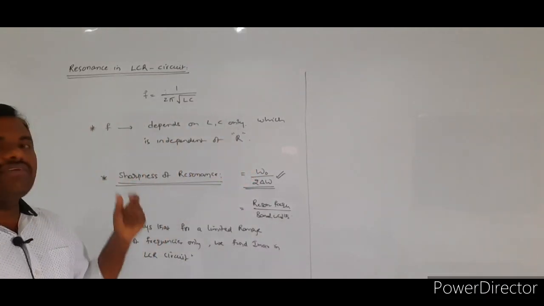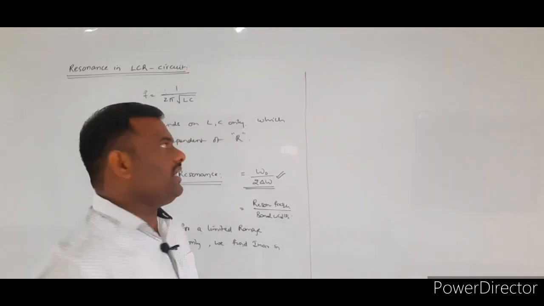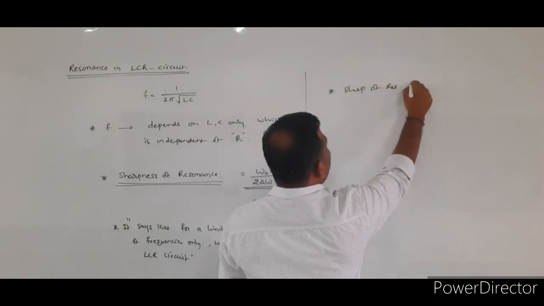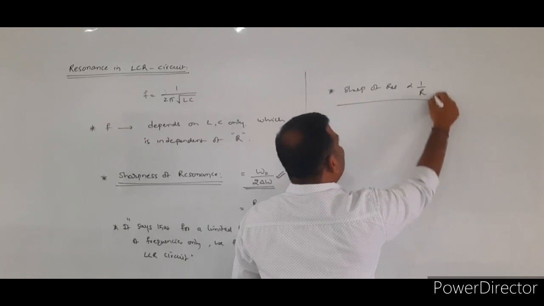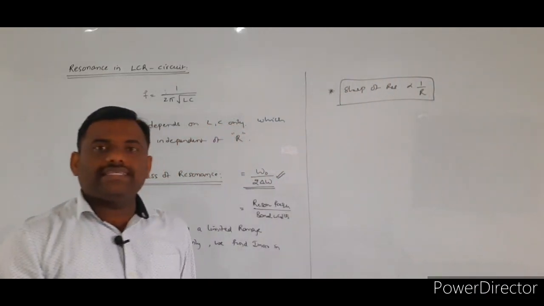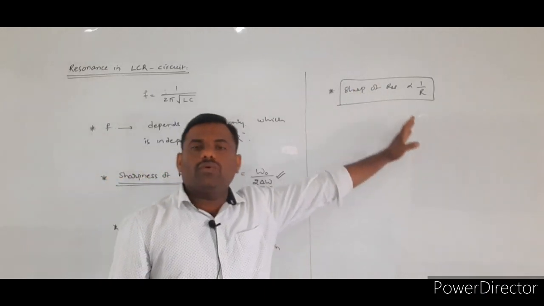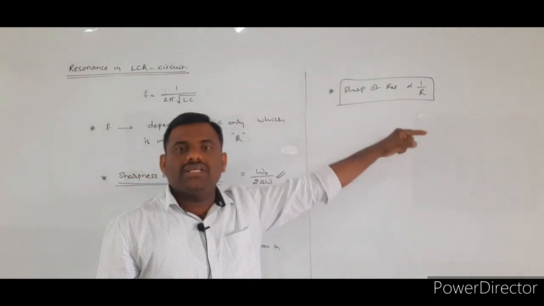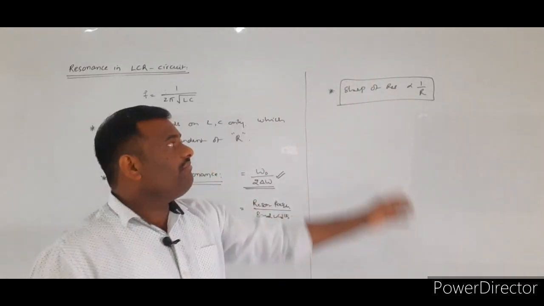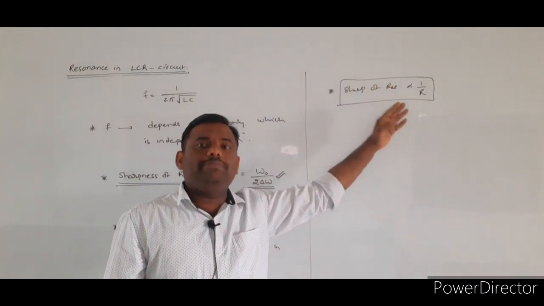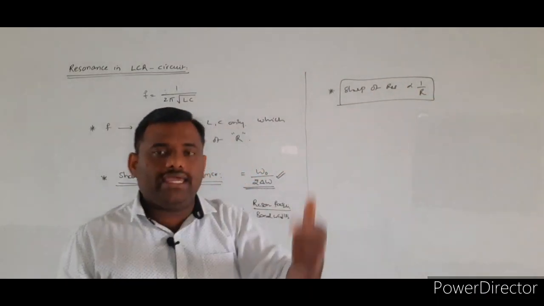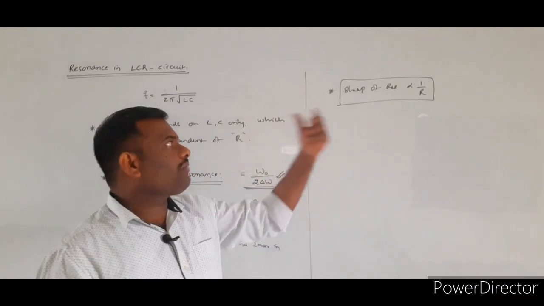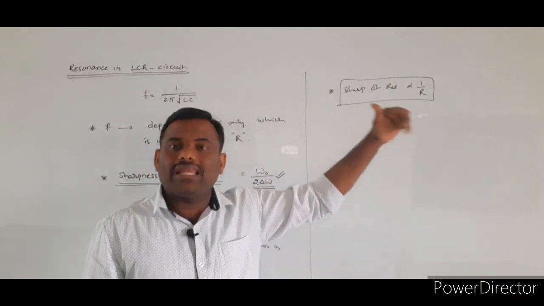And the sharpness of the resonance depends upon what factor? The sharpness of the resonance is inversely proportional to the resistance value. If the resistance value is small, the sharpness of the resonance will be high. If the resistance value is high, the sharpness of the resonance will be small. So how can we explain that the sharpness of the resonance and resistance are related?